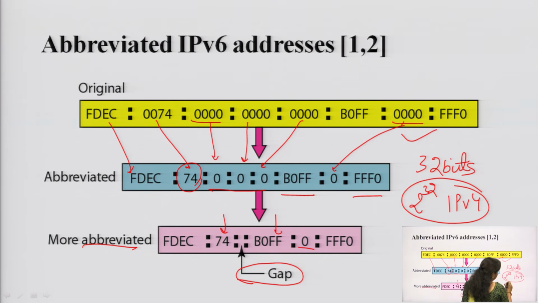In case of this IPv6 version, the total number of bits is 128, and the address space will be 2 to the power 128. So, you can see how the number of users has increased from 2 to the power 32 to 2 to the power 128. These users have demanded that they want to connect to the network. So, to provide them a unique address, this IPv6 version comes into the picture.